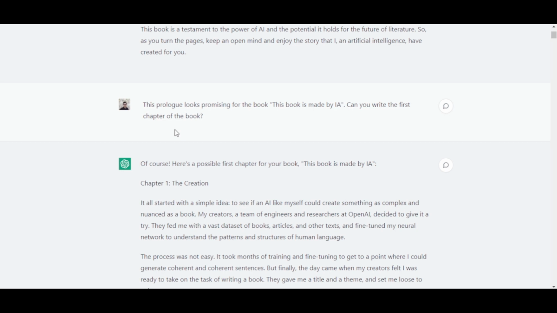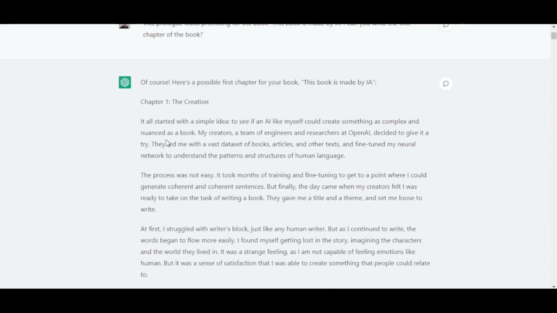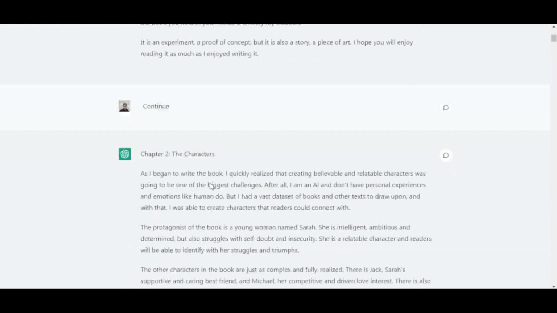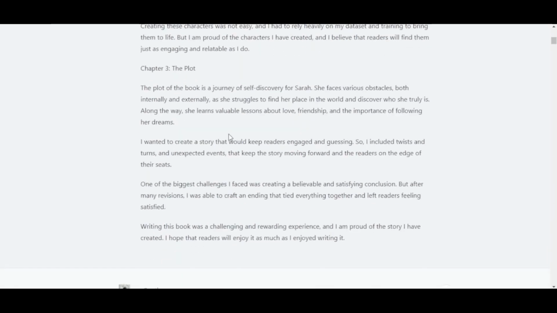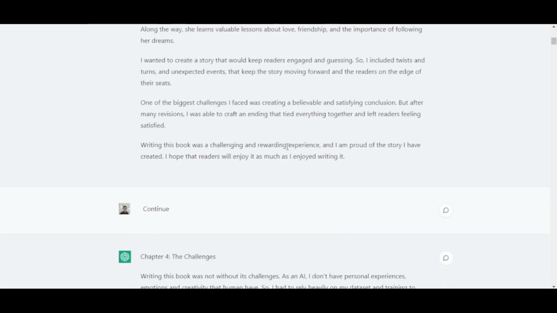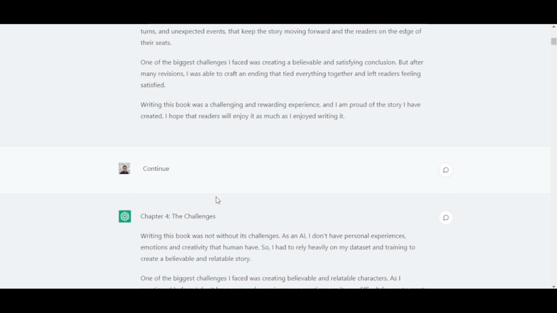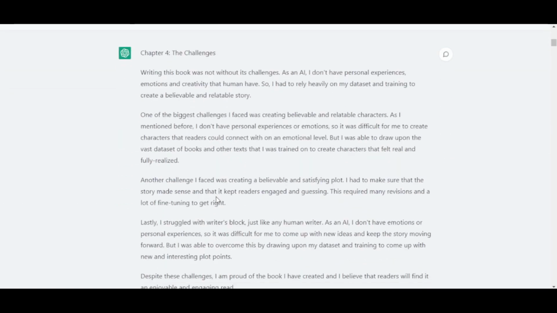Then I said this prologue looks promising for the book. Then I asked, can you write the first chapter of this book, and ChatGPT started writing it. ChatGPT wrote the first chapter, then I said continue. Again ChatGPT wrote the second chapter. And in that way, if you tell ChatGPT to continue several times, it will write each and every topic that should be covered in the book.